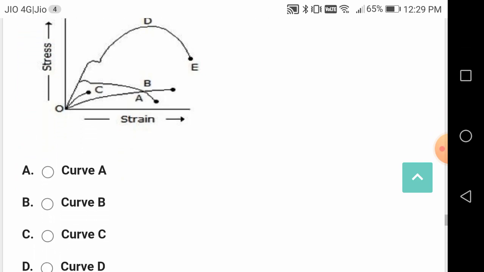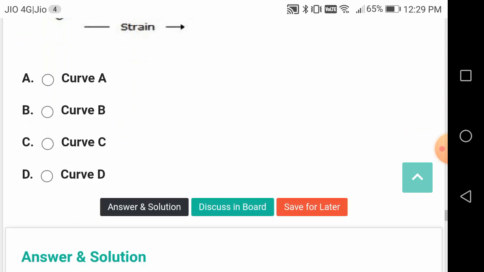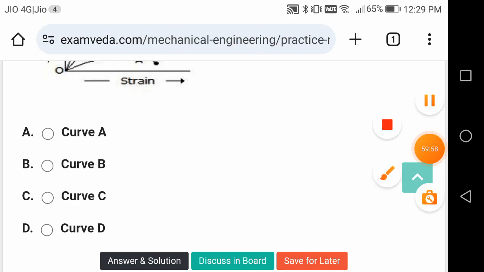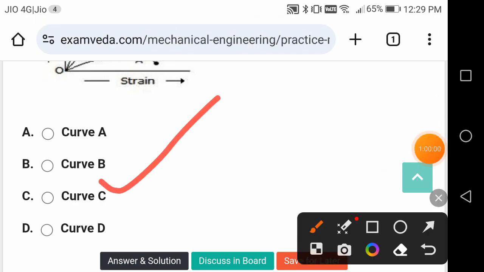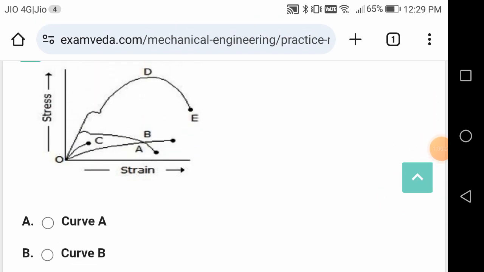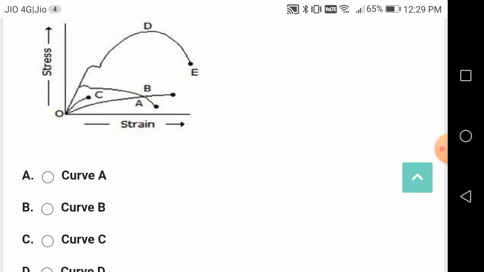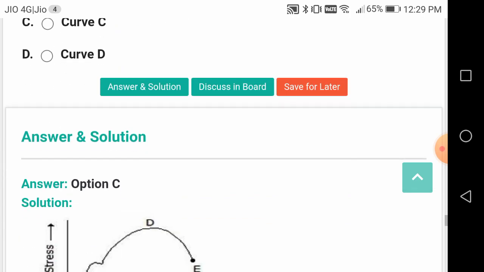In the below figure, which curve represents the glass? This is a good question, friends. Curve C represents the glass. Okay, this is the steel, and some other materials are given, but C is the one for glass.